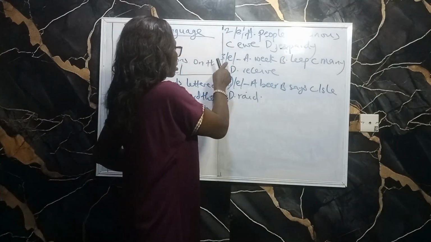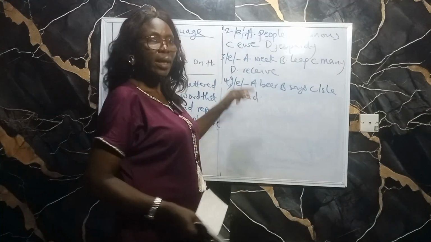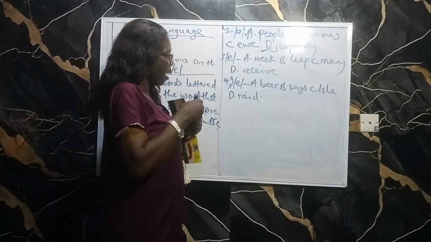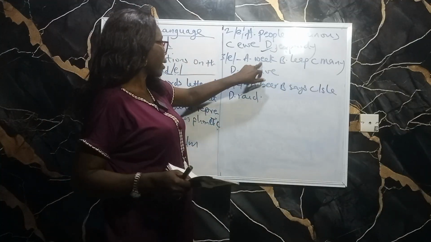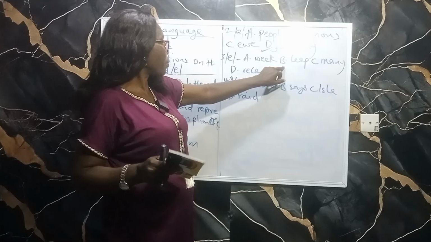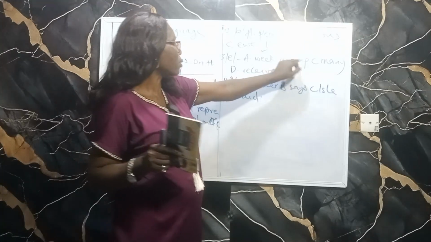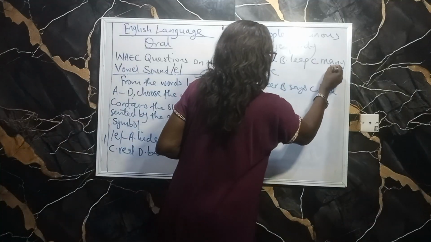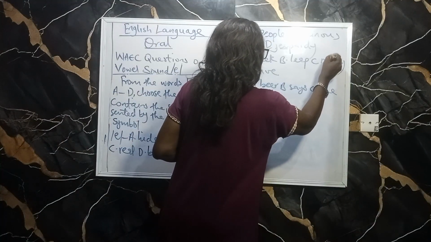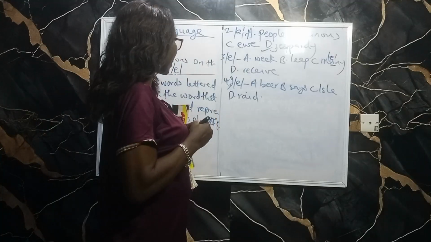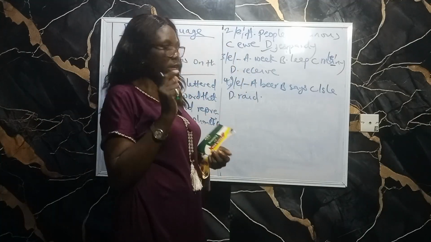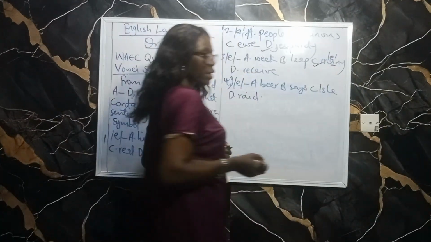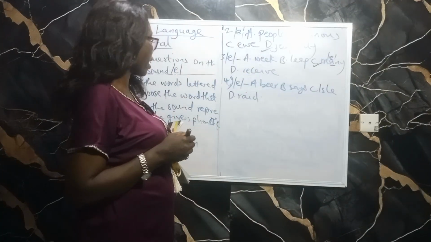Then the next one is looking at the symbol again. A, we have weak, this is long E sound. B, leap, this is long E sound. Many, we have air sound here. And then receive, that is long E sound. So the only correct answer here is many, because that is the one that contains the sound air.